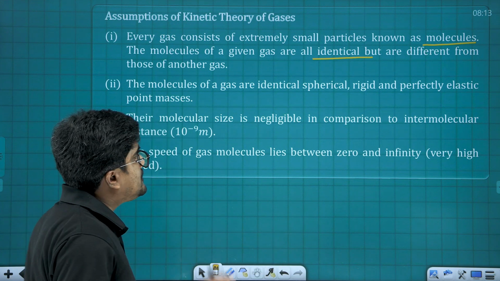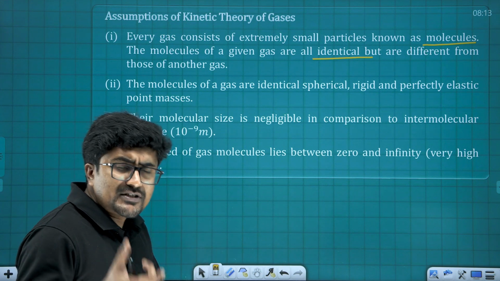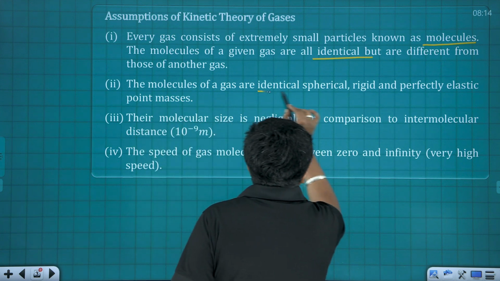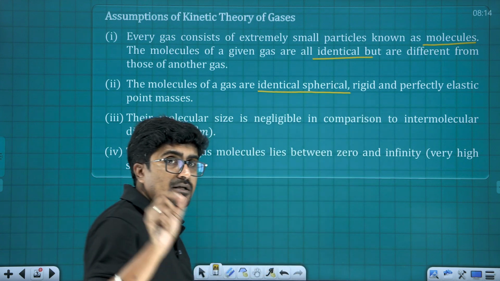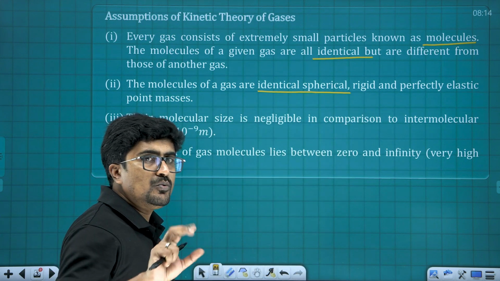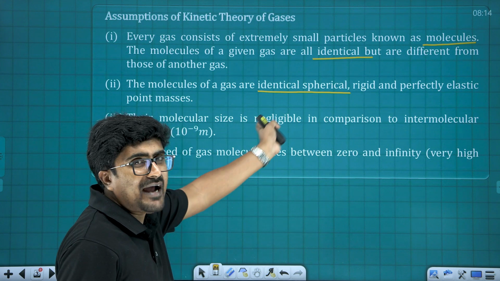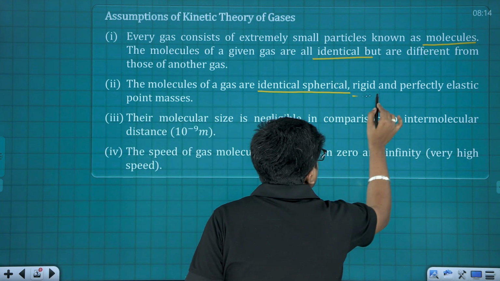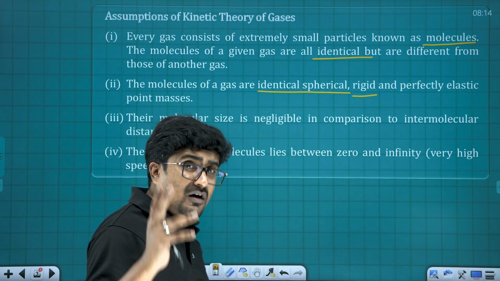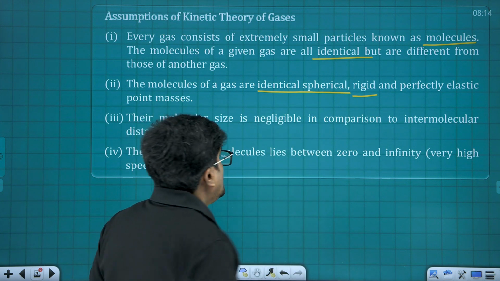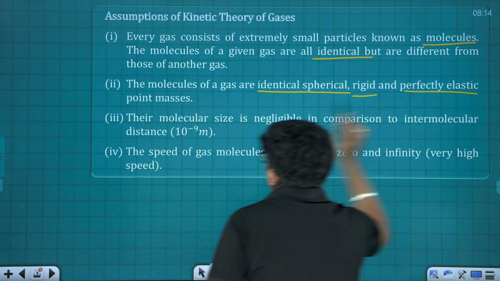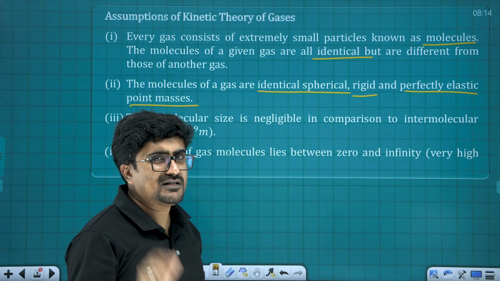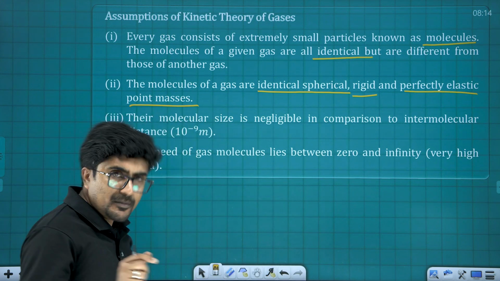The second point is about the shape and their behavior. The shape of the molecules is treated as spherical, and I already told you it's similar, that's why it's mentioned as identically spherical. Point number 2, it is rigid, and the third one and the most important, it is perfectly elastic. The size is very small, that's why point mass.